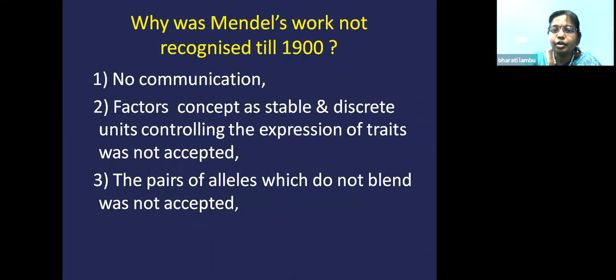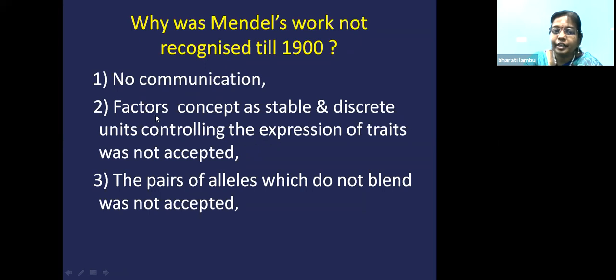So why wasn't Mendel's work recognized till 1900? Mendel's work was not recognized till 1900 because Mendel was an Austrian monk. He did his experiments and published only in a local journal. And he did not have any communication with other biologists or zoologists. His theory that factors were stable, and that they are carried and cause the expression of traits, was not accepted at that time.